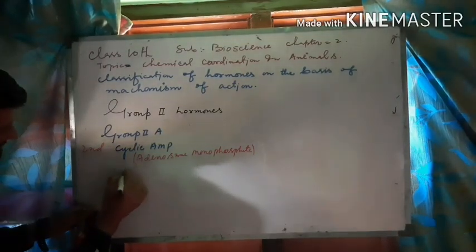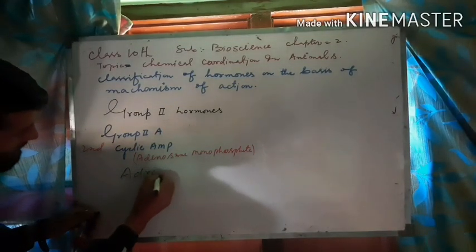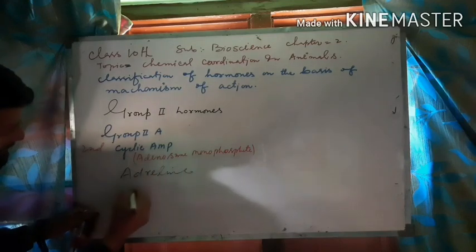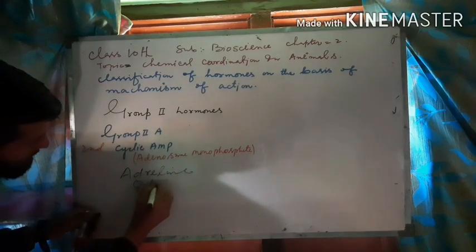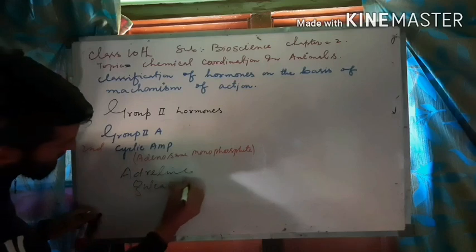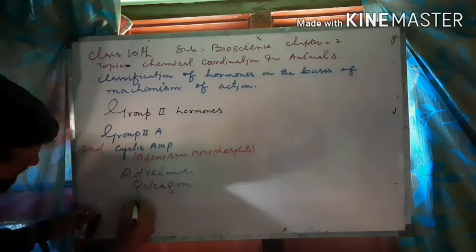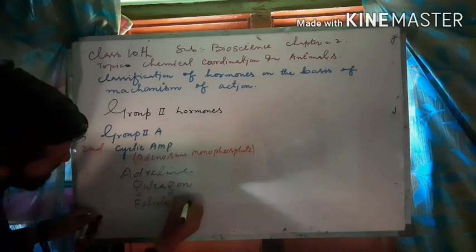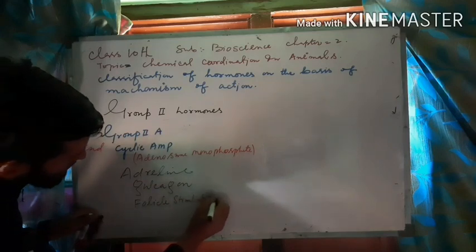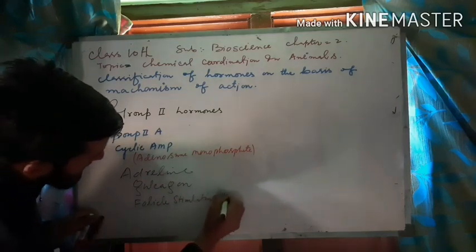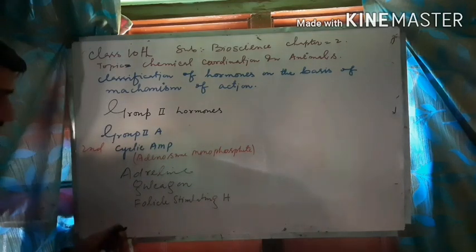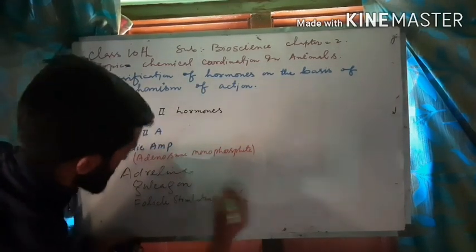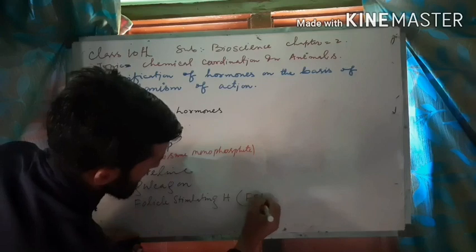adrenaline, glucagon, follicle stimulating hormone. I will write H, so the whole abbreviation will be FSH.